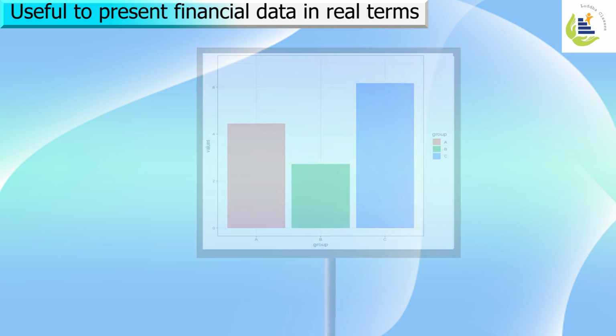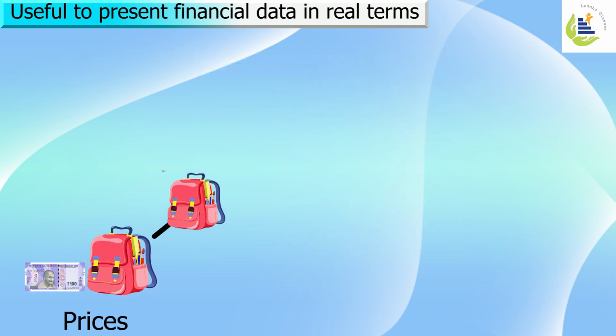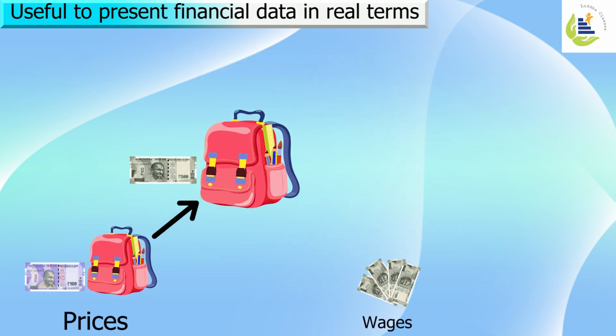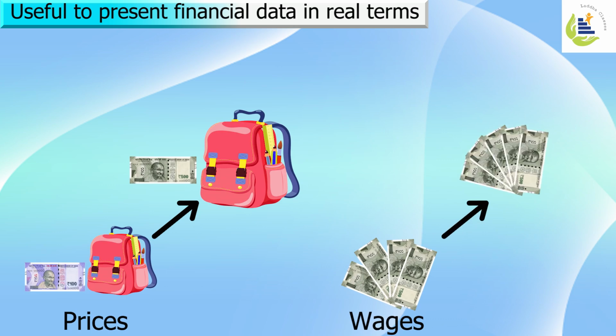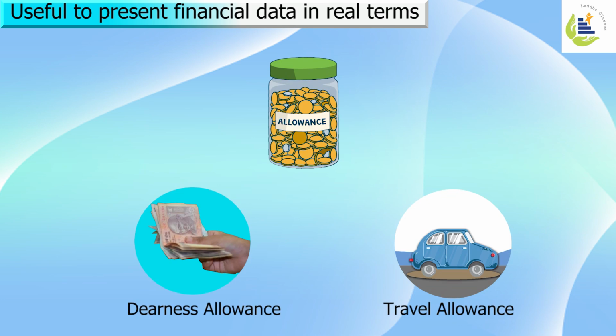So, in simple words, index number helps us see changes in price level and changes in wages level. If there are changes, then this gap can be handled easily with the concept called deflating, where different types of allowances are offered to manage or to bridge this gap and to ensure the working is smooth.